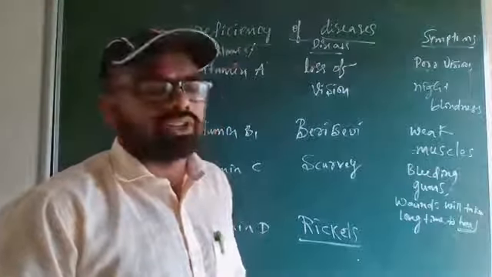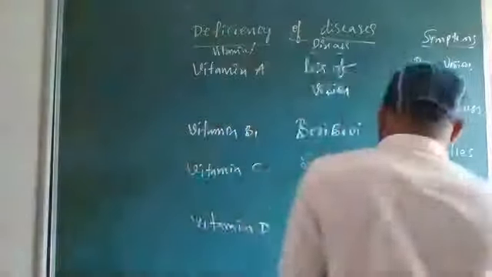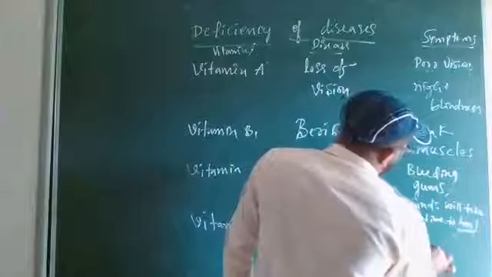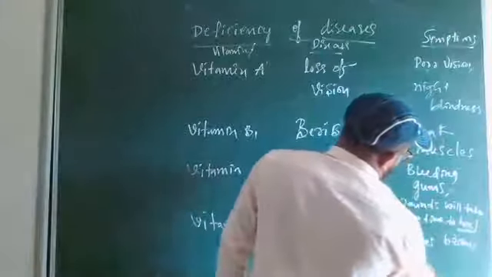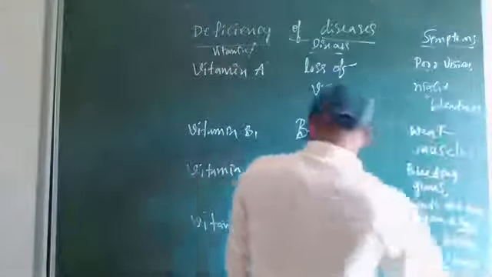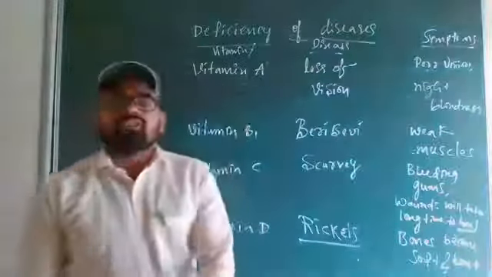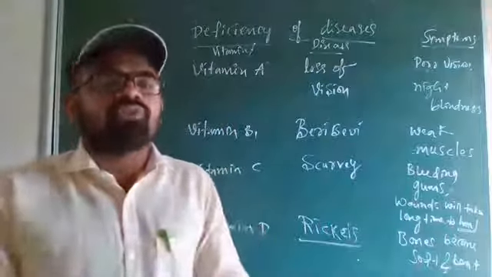So what is it causing? It causes the bones to become very soft and bent. So the symptoms are bones become soft and bent. From the textbook only, you note down this table. If there is vitamin D deficiency, the disease that comes is rickets, and the bones will become soft.